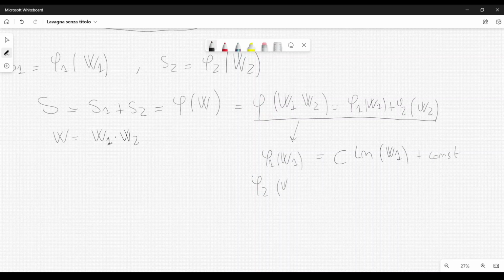Phi2 of W2 will be the same constant times the natural log of W2 plus constant, whereas phi of W will be the same constant times the natural log of W plus constant, like this.